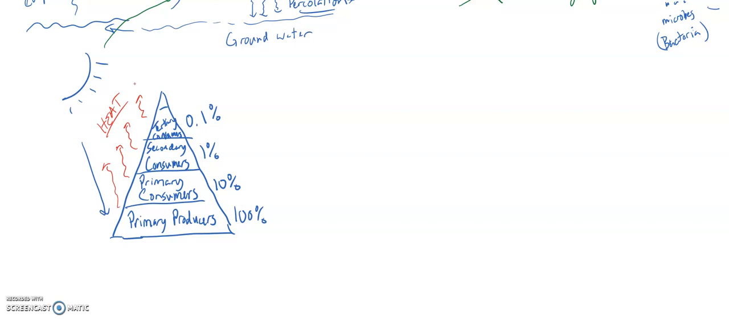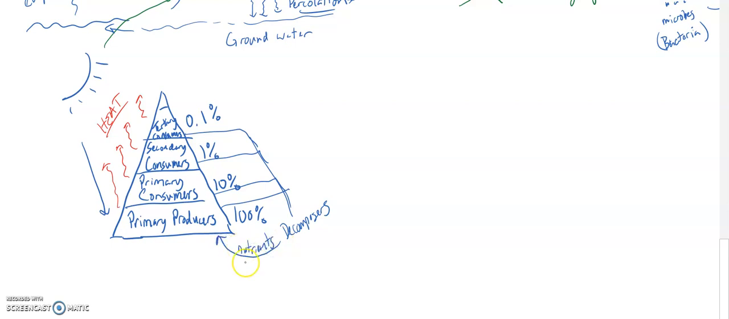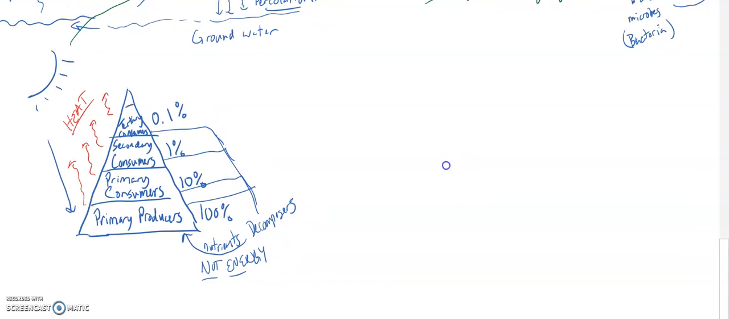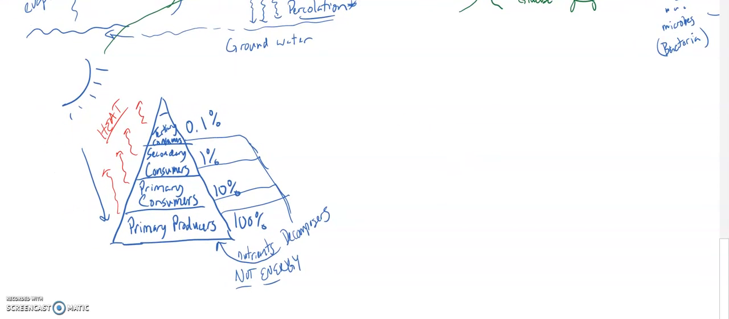Now, not all of that 90% goes to heat. Some of it goes into dead material and waste, and that goes to the decomposers. And decomposers help with the nutrient cycle. They can bring nutrients, but not energy, back to the bottom of the pyramid. Not energy, but nutrients. All right, so you need to know those, the way that energy is going to flow through this system.